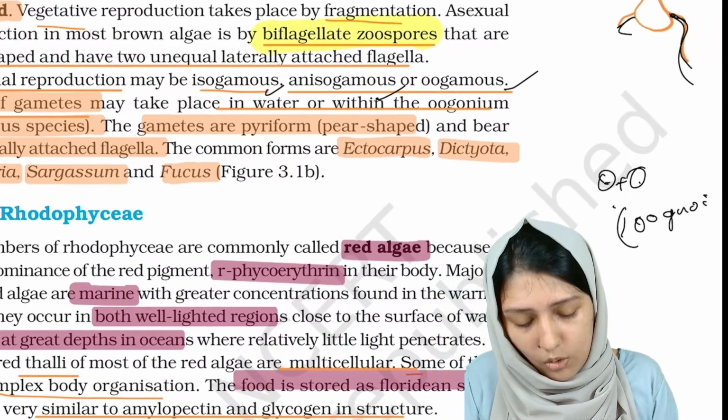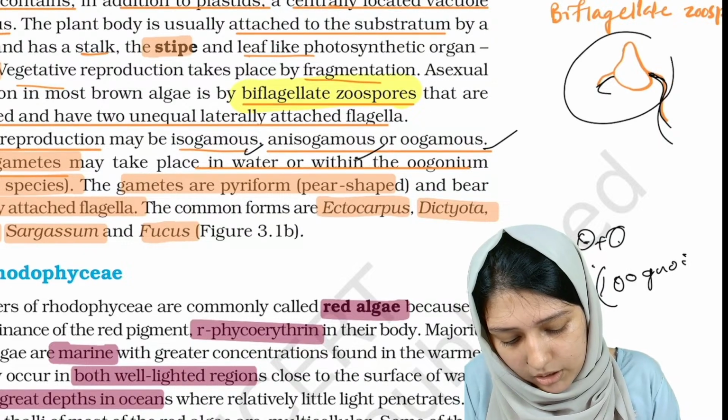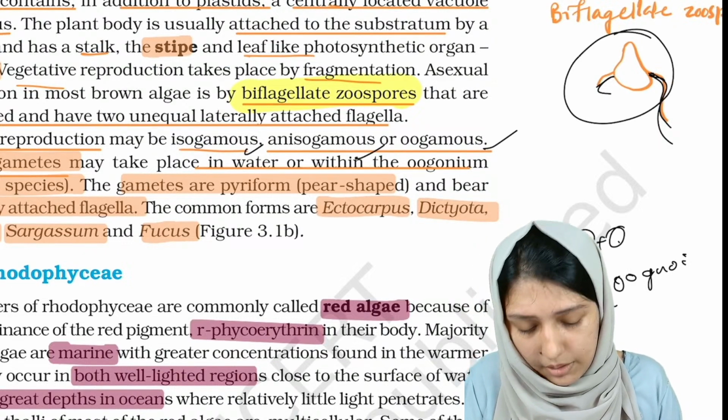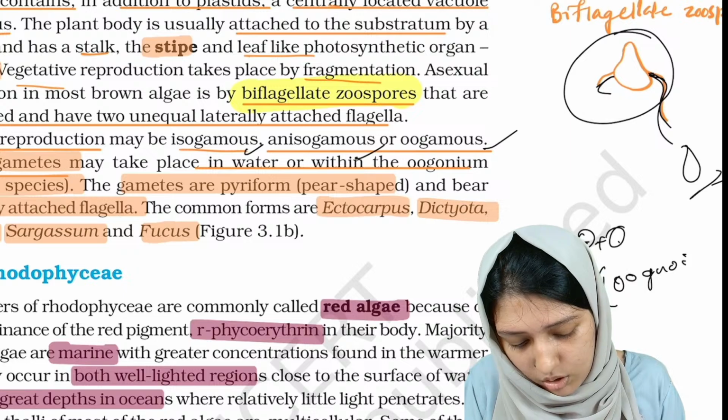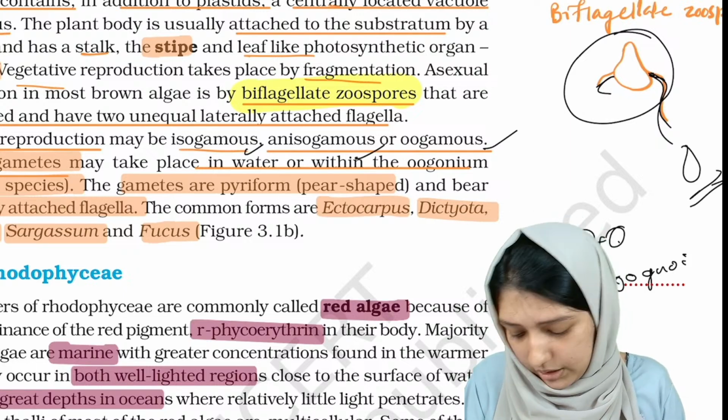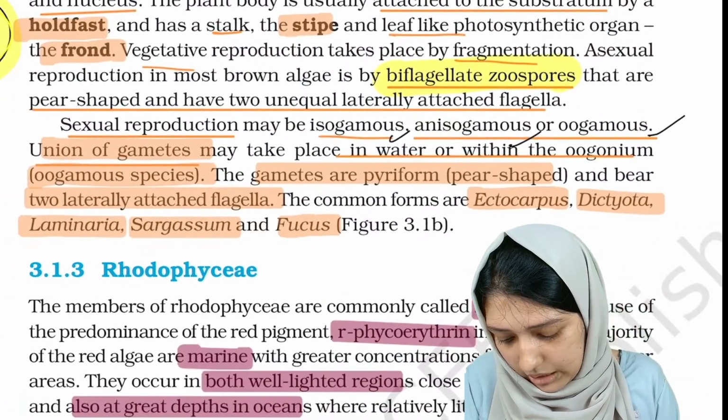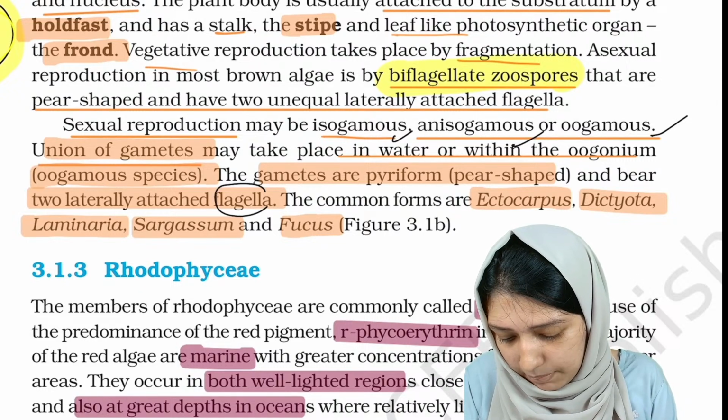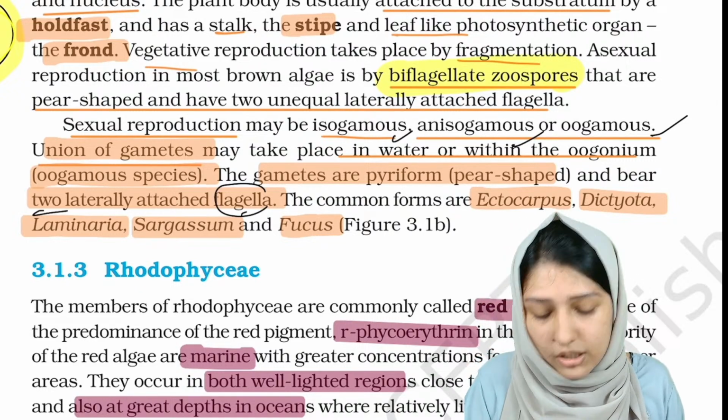Again, in brown algae, the asexual gamete is also pyriform, which means pear shaped. The sexual gamete is also pear shaped. Okay. And now let's see the examples. Here also it has a biflagella, two laterally placed flagella.